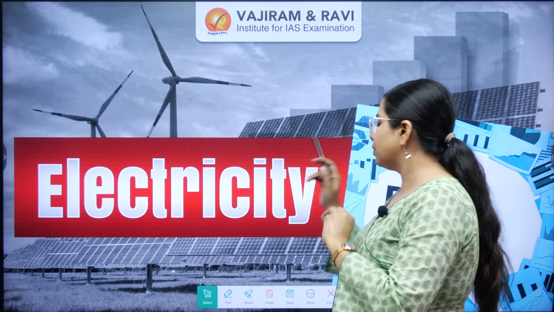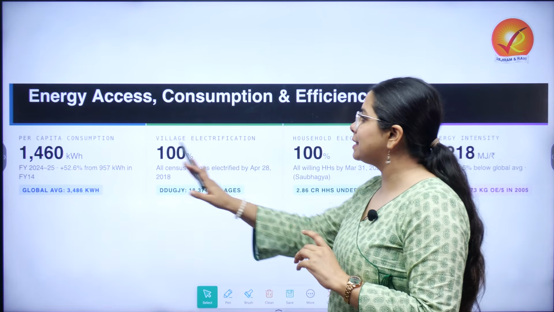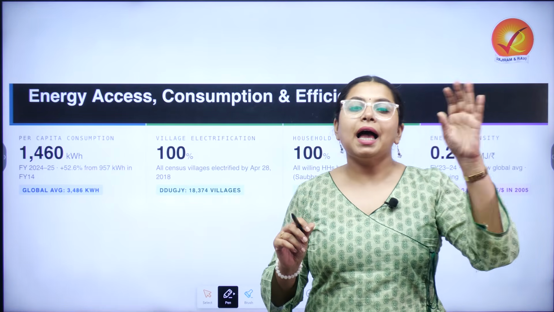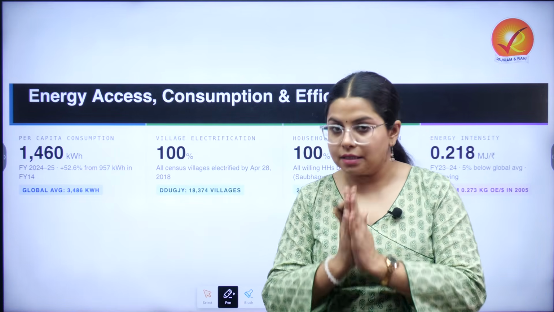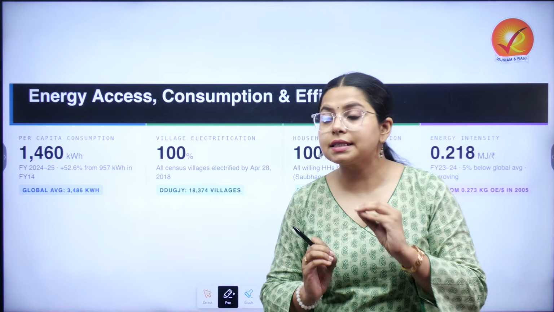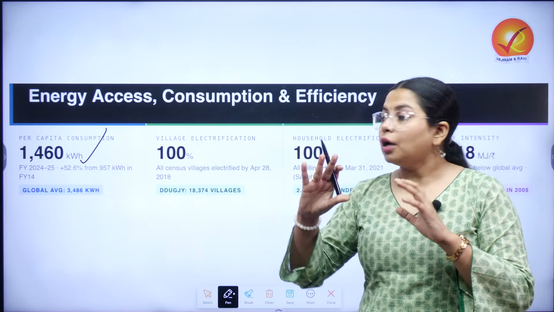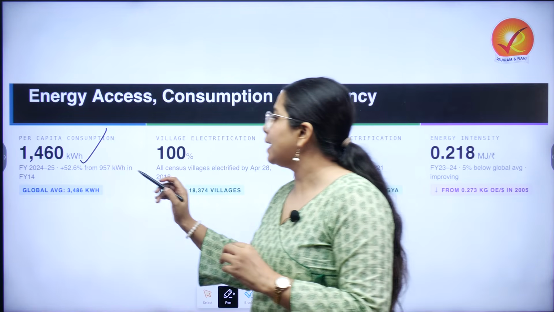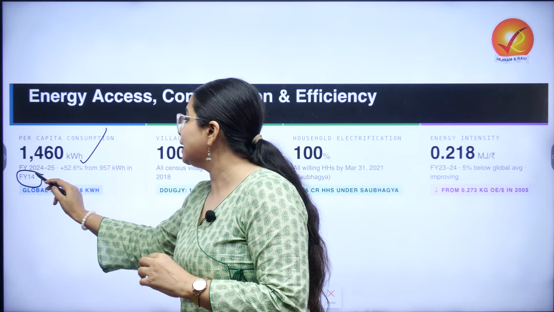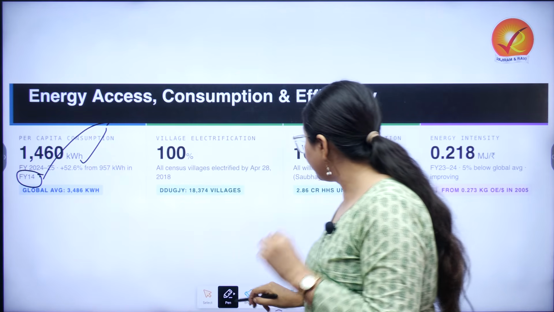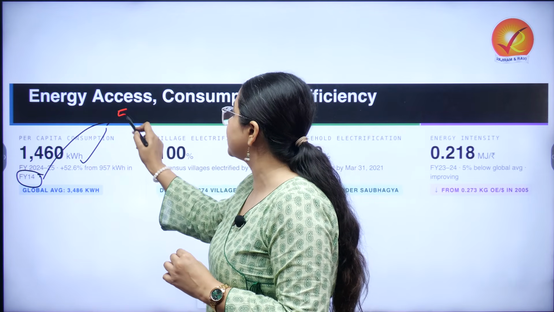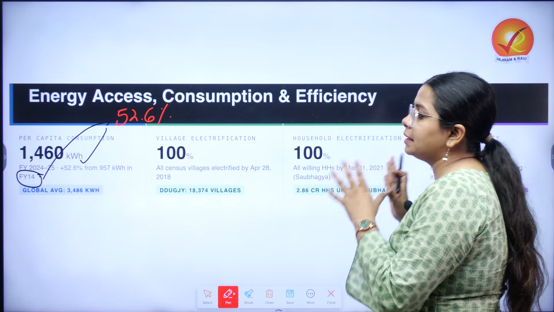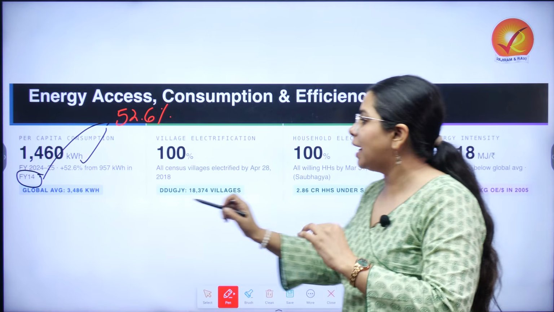The first thing that we will be understanding is what exactly are the broad numbers, starting with per capita consumption. As of now, our per capita consumption stands at 1460 kilowatt hour. When we compare it temporally, we clearly see that as compared to 2014, the increase has been of 52.6%. And if we look at the global average, and we will make the comparison later, the global average is around